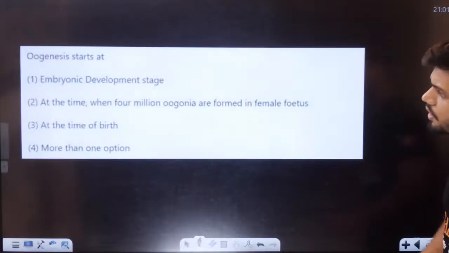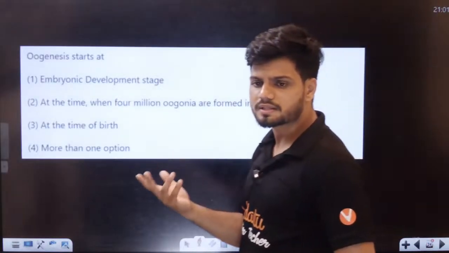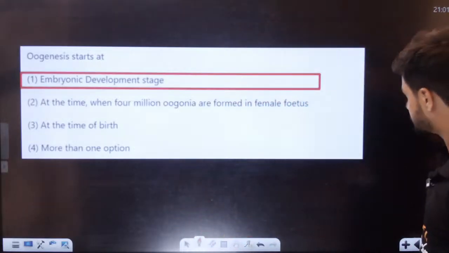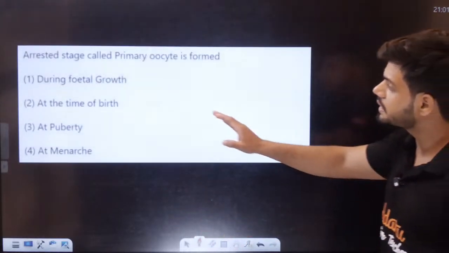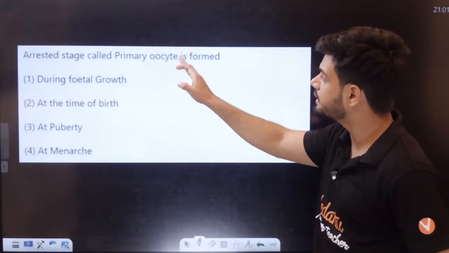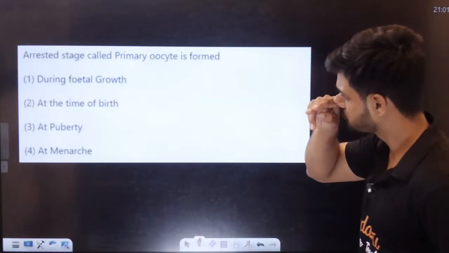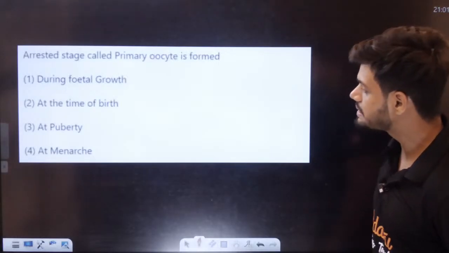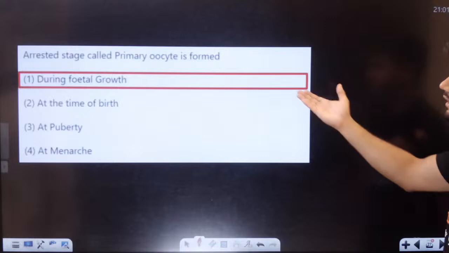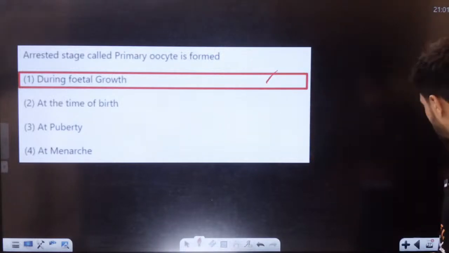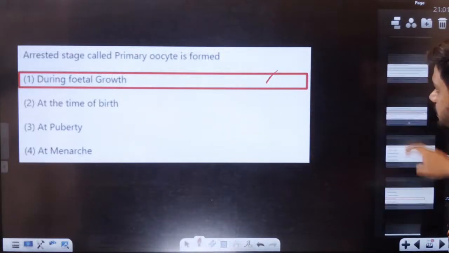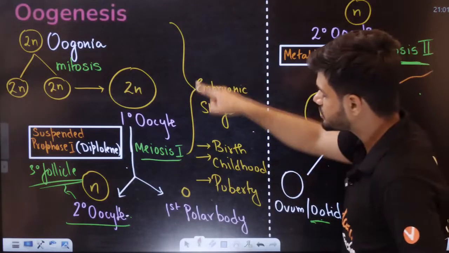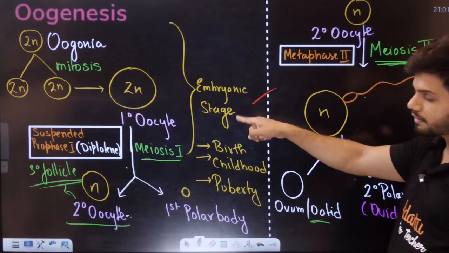Oogenesis starts at the embryonic stage. An arrested stage called the primary oocyte is formed. When do we get the arrested stage, students? The arrested stage is present at fetal growth. Friends, I told you, the arrested stage is at fetal growth. Here you can see, students, the arrested stage happens at the embryonic or fetal stage.